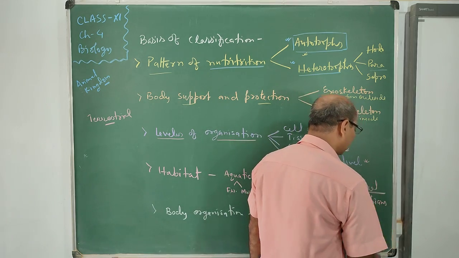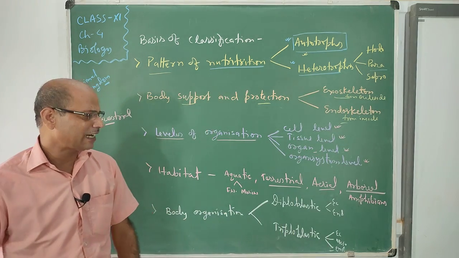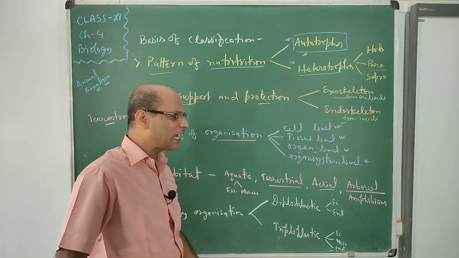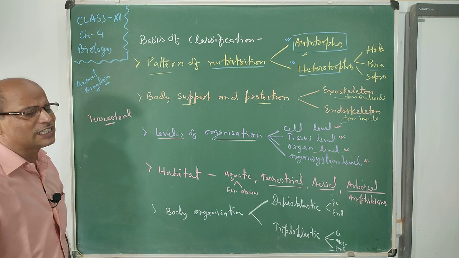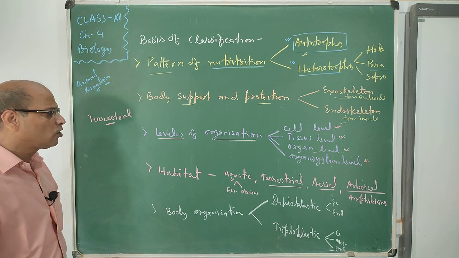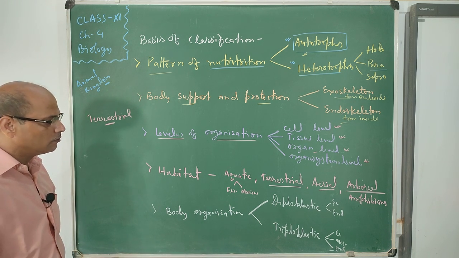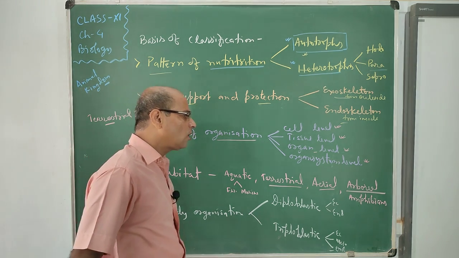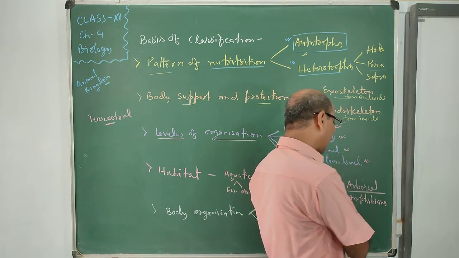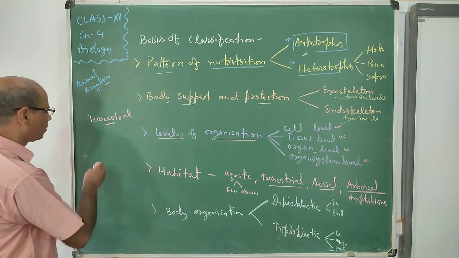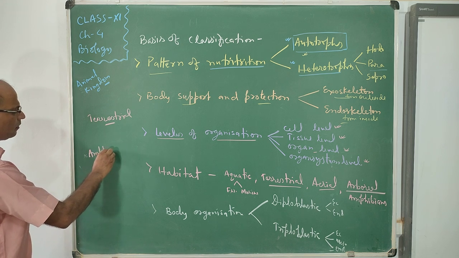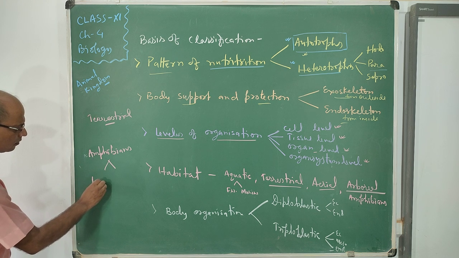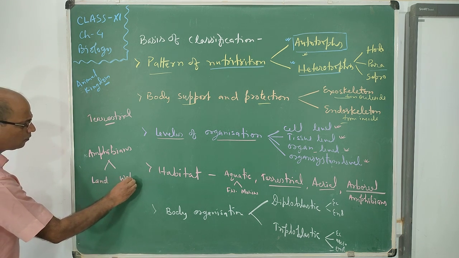So arboreal animals, so many animals' habitat is on the tree. They spend maximum time on the tree, that is arboreal animals, like squirrels and monkeys. So many animals can make their habitat on the tree and live there. After arboreal, there are amphibians. Amphibians means, amphi means both. Amphibians are found both on land as well as in water.